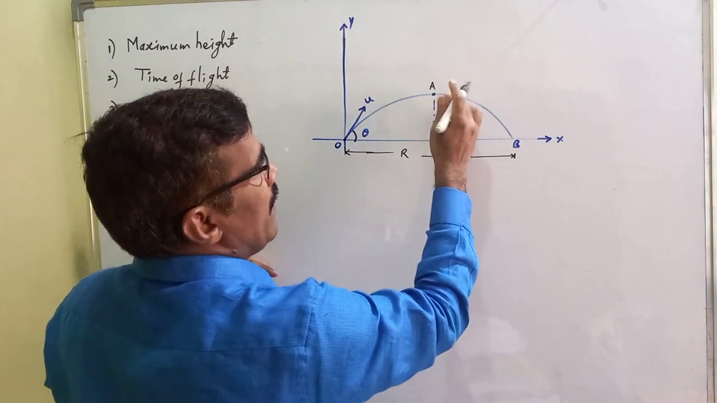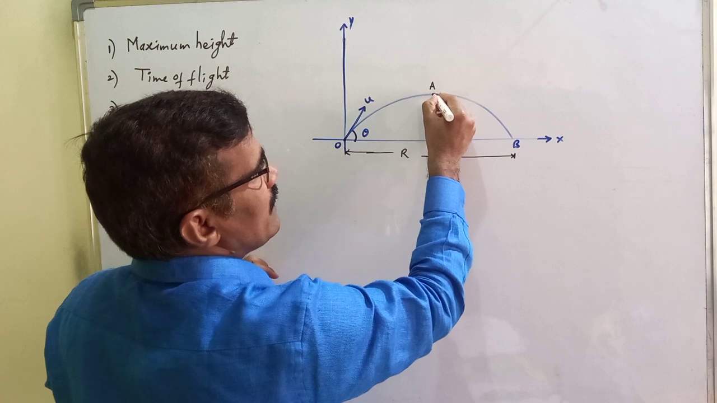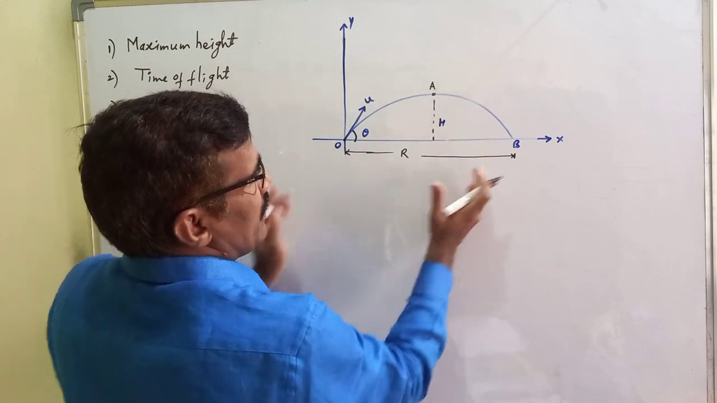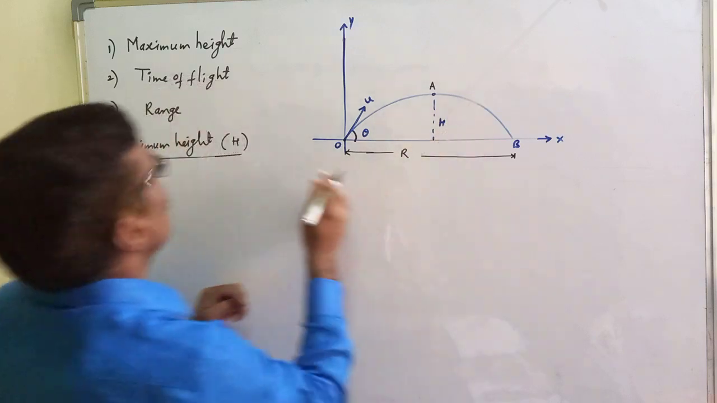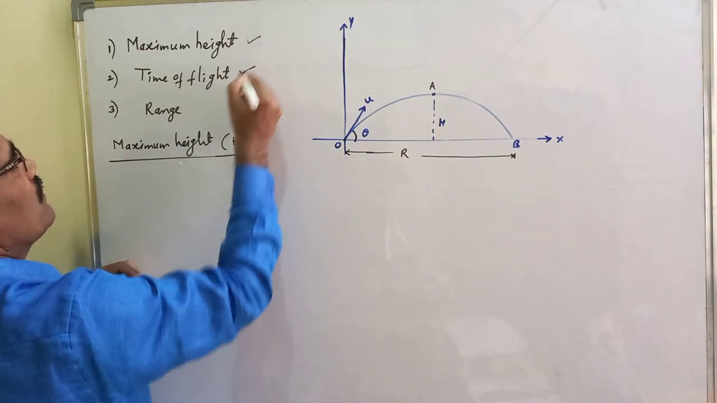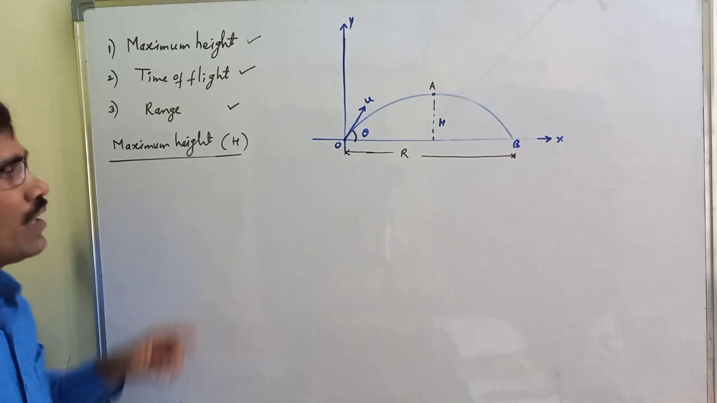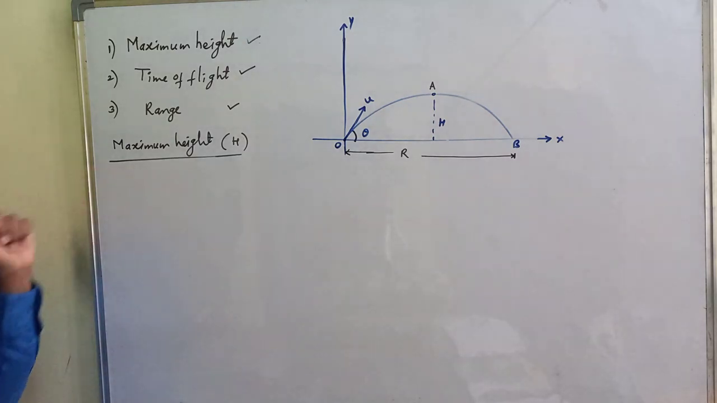We want the maximum height. A is the highest point; this is the maximum height. R is the range. We want maximum height, time of flight, and range. Now we will discuss maximum height.